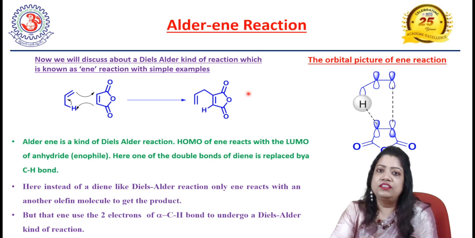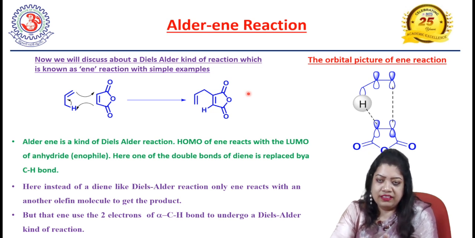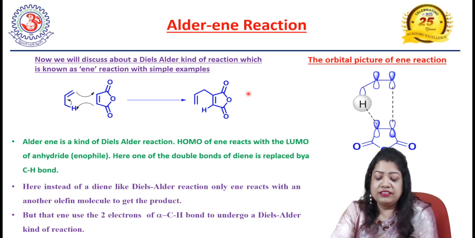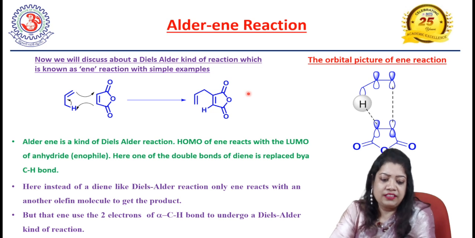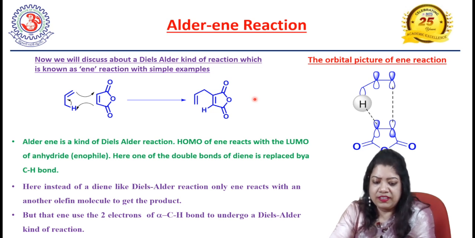So here we are not forming any ring system like Diels-Alder reactions, where we always get a 6-membered ring from a diene and a dienophile. But in the ene reaction, no ring is formed. Here the enophile will be attached with a unique side chain. That is the purpose of doing the ene reaction, to incorporate a side chain.